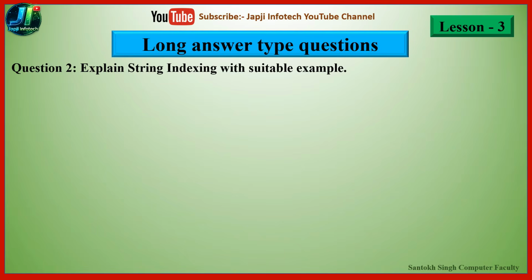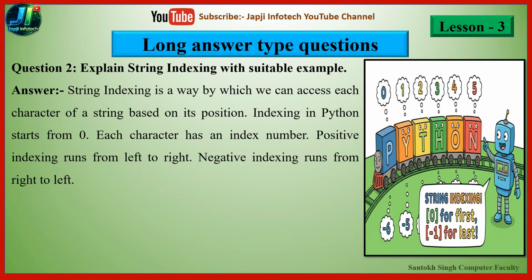The second question is, explain string indexing with a suitable example. And the answer is, string indexing is a way by which we can access each character of a string based on its position. Indexing in Python starts from 0. As you see in the right side of the picture, P is stored at memory location 0, Y is stored at memory location 1.